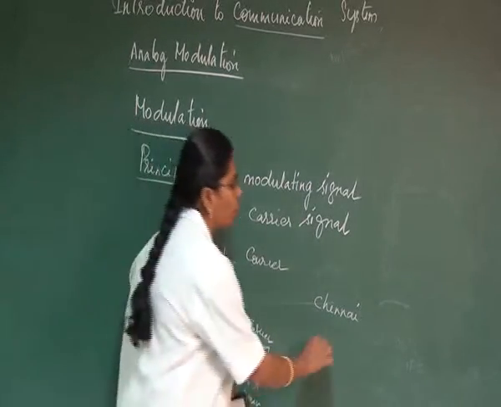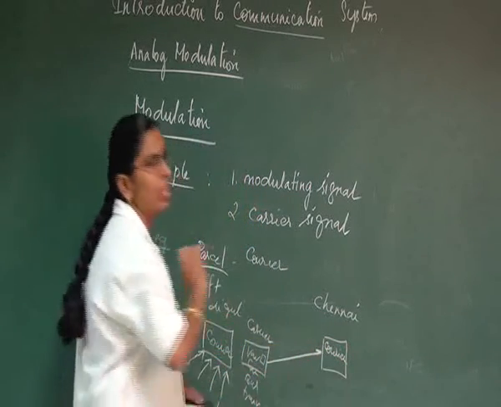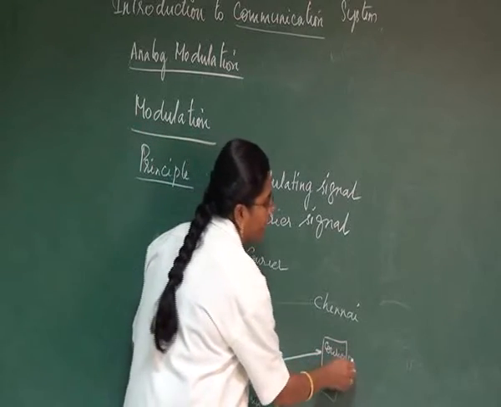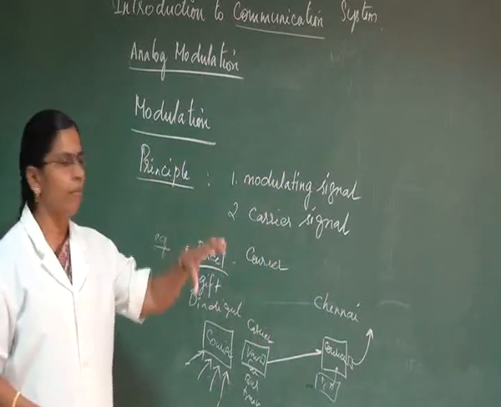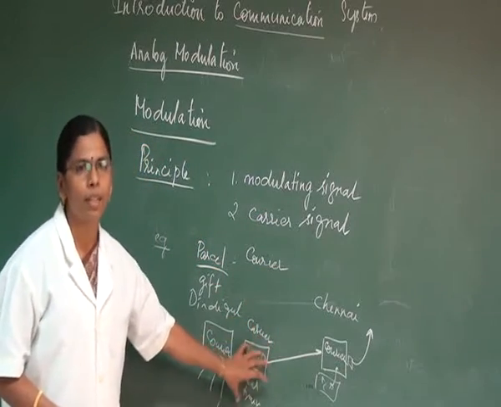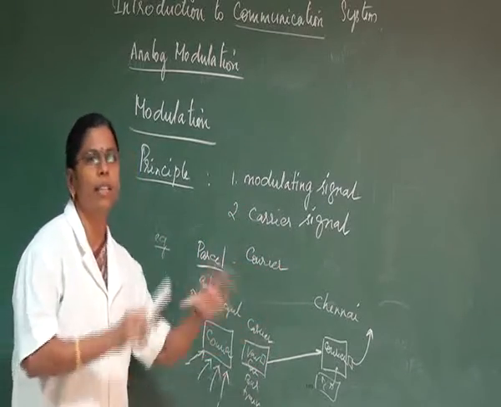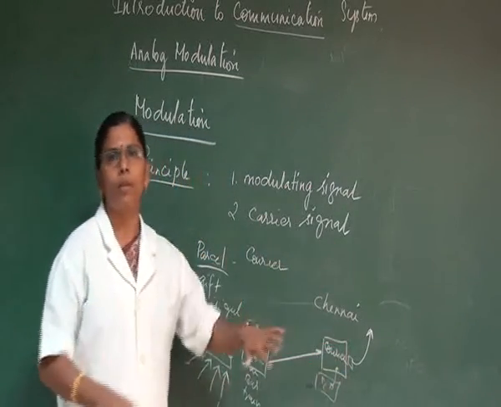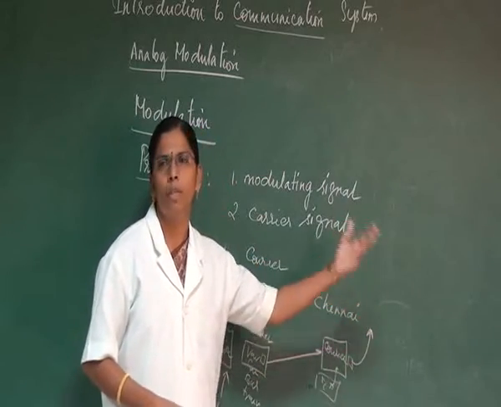At Chennai, we have a courier office which receives all these parcels with the help of this carrier. All parcels will be removed from the carrier, and my parcel will be taken and given to my friend. The matter I have is in my parcel, in my gift, whereas it is carried with the help of a carrier. The carrier is just taking my parcel and delivering it. It doesn't open my parcel and check what is there. It is given to the next courier office, where it is taken and given to my friend, who opens it and receives the message.